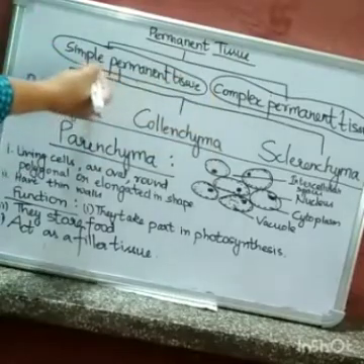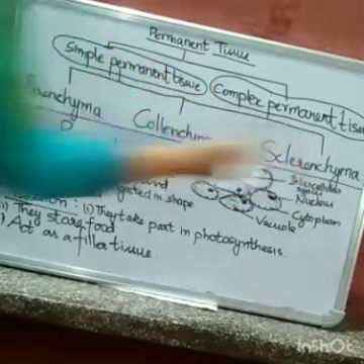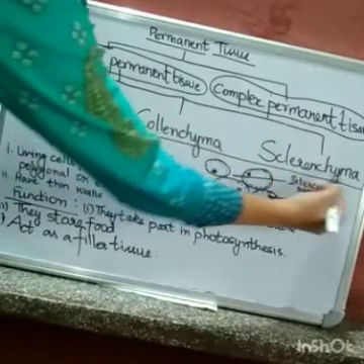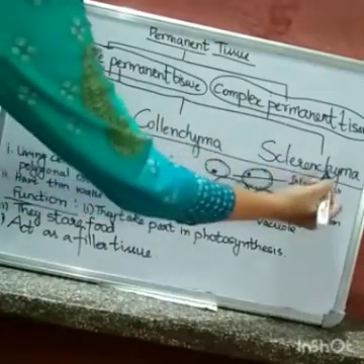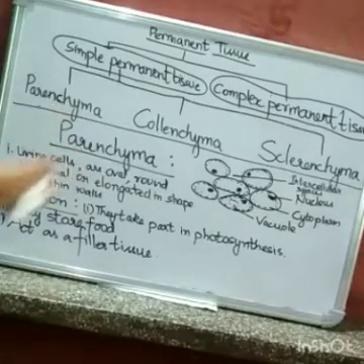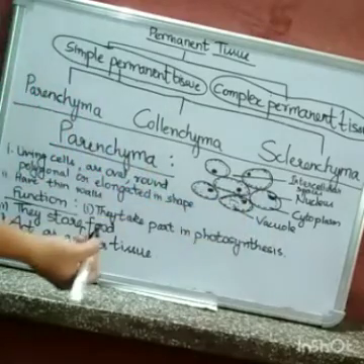Now let us discuss simple permanent tissue. It has three types: parenchyma, collenchyma, sclerenchyma. Now let us take parenchyma first. These are the parenchyma cells.